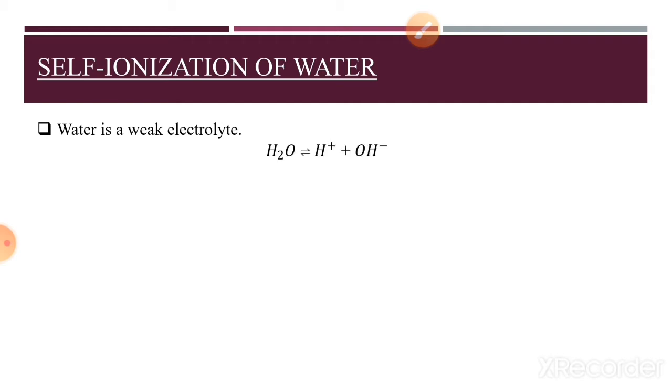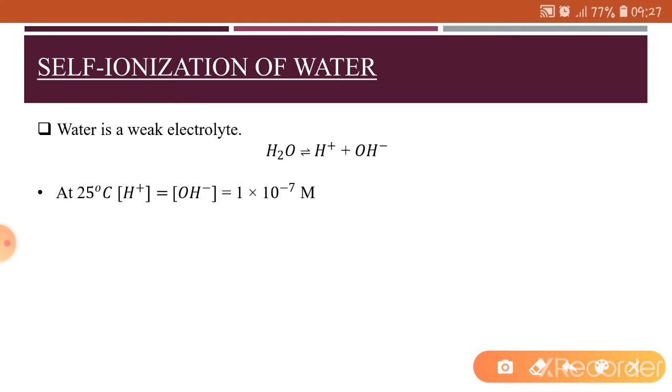The chemical equation for the self-ionization of water may also be written as H2O gives H+ and OH- ions. Now at 25 degrees centigrade, or at room temperature, the concentration of hydrogen and hydroxide ions are 1 × 10^-7 molar.